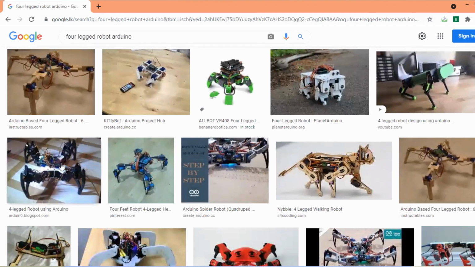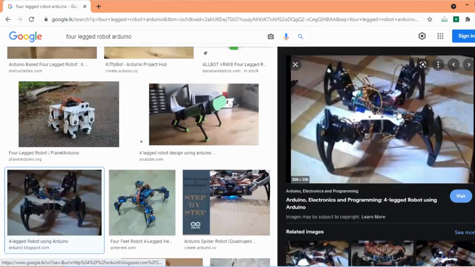See, now this is an example of a four-leg robot, and one leg has 3 servo motors. So all 4 legs have 12 servo motors. Understand? So what is the advantage of a 4-leg robot? It can go up a stair and go down a stair, right? So it can do different movements than a normal wheel robot.